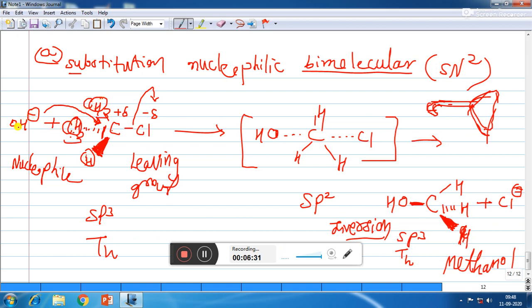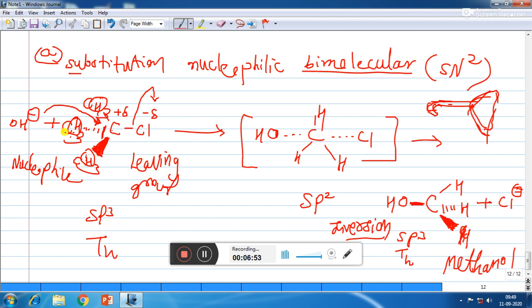So that's then OH minus will find more difficulty to approach carbon. So the reaction will become even more difficult, or we can say very slow. And if 3 CH3 are there, then the reaction will be slowest. So that means the SN2 reaction depends upon the steric hindrance, or we can say crowdedness.